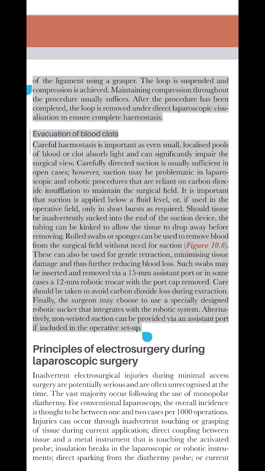Rolled swabs or sponges can be used to remove blood from the surgical field without need for suction, figure 10.6. These can also be used for gentle retraction, minimizing tissue damage and thus further reducing blood loss. Such swabs may be inserted and removed via a 15 mm assistant port or in some cases a 12 mm robotic trocar with the port cap removed. Care should be taken to avoid carbon dioxide loss during extraction. Finally, the surgeon may choose to use a specially designed robotic sucker that integrates with the robotic system. Alternatively, non-wrist suction can be provided via an assistant port if included in the operative setup.